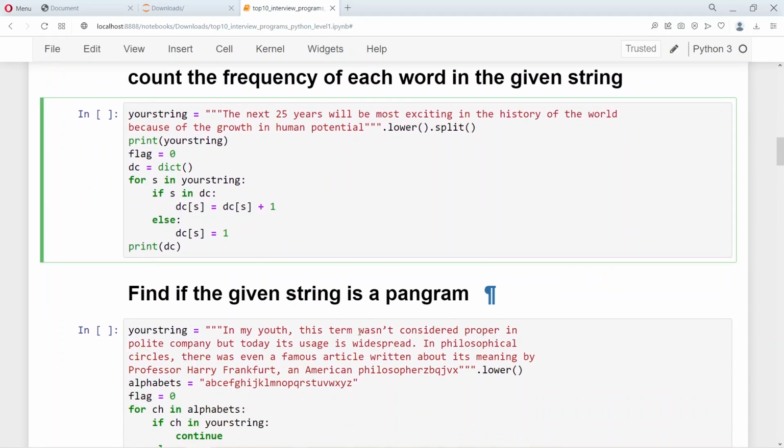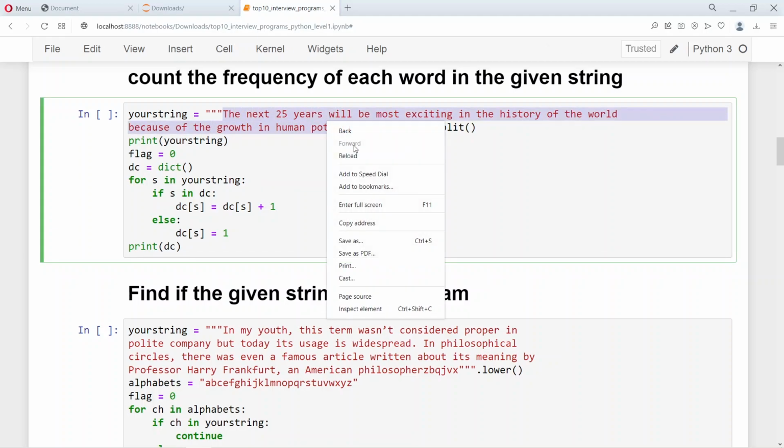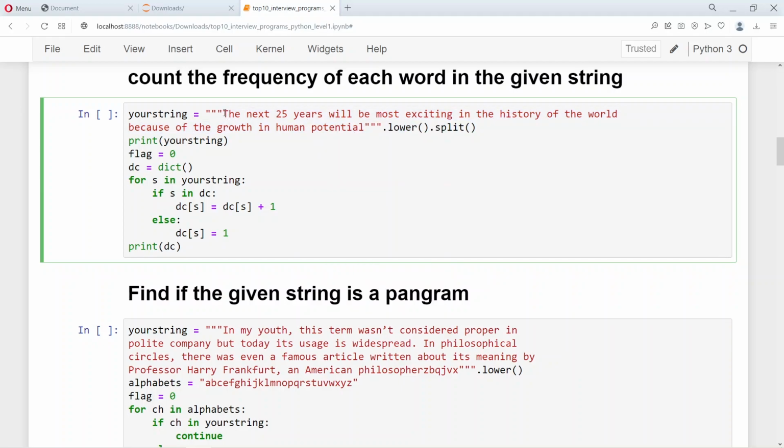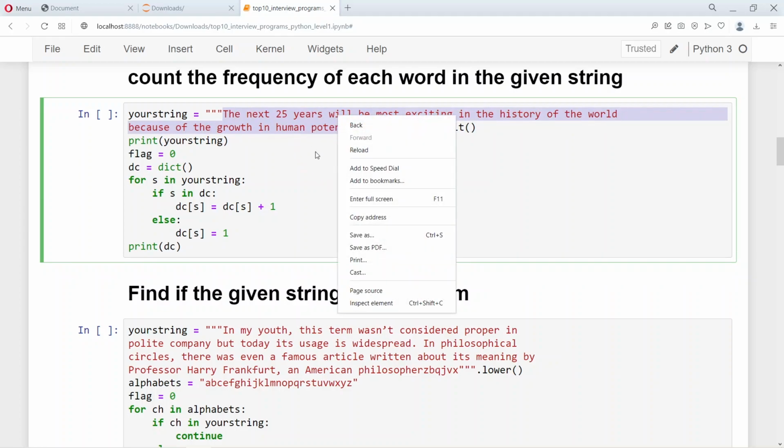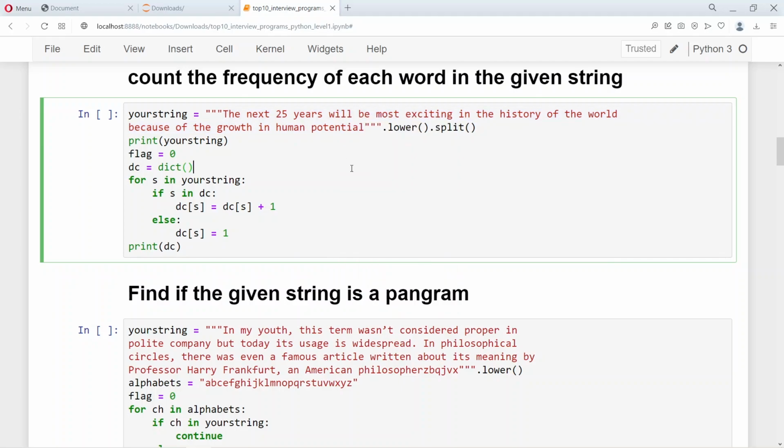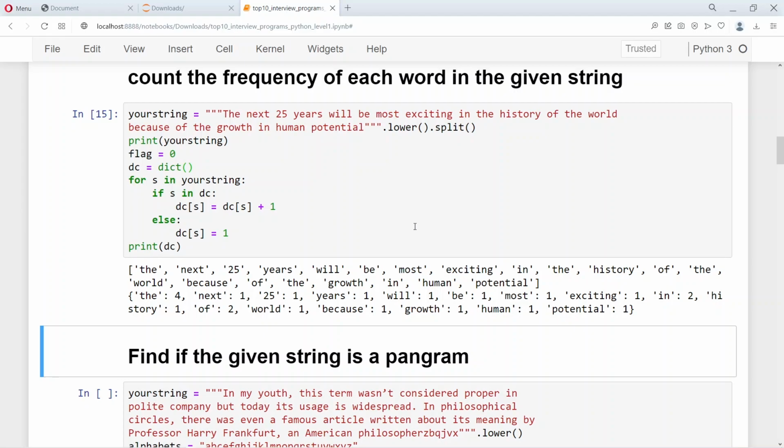Now the next one is interesting as well, which finds out the frequency of each word that appears in the string. Now this is a string where you want to find the frequency of each word. So let's run this, and you will see that the word "the" has occurred 4 times in this sentence. Next has occurred 1 time, 25 has occurred 1 time. So the frequency of each word in the sentence is printed.